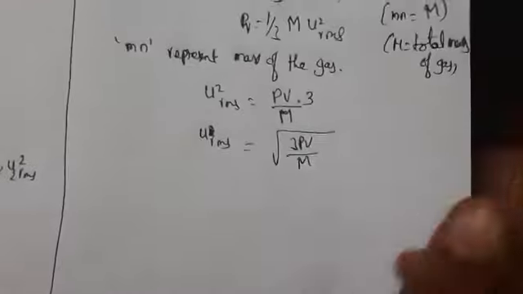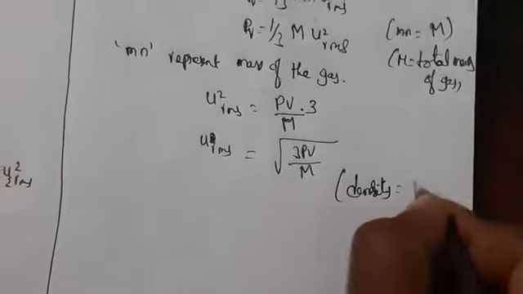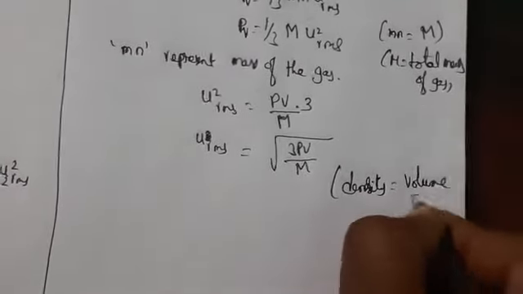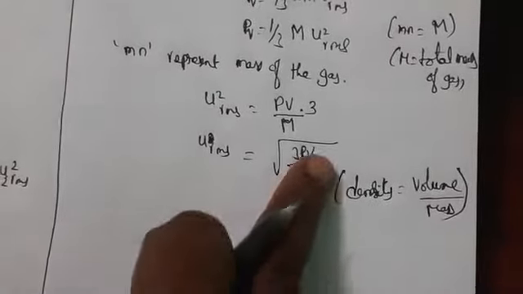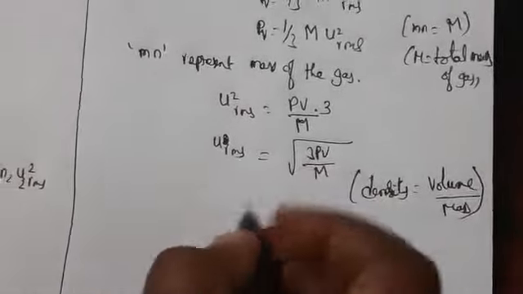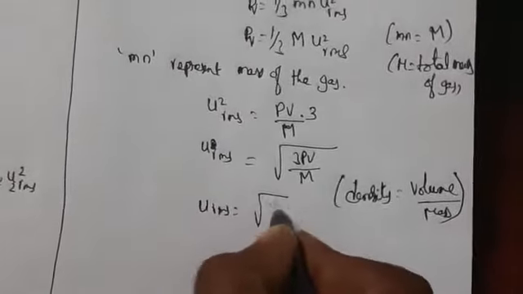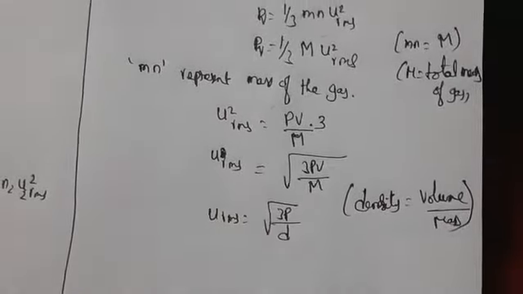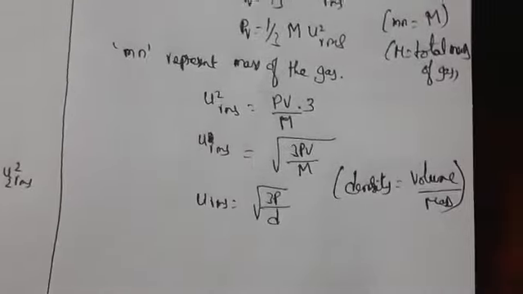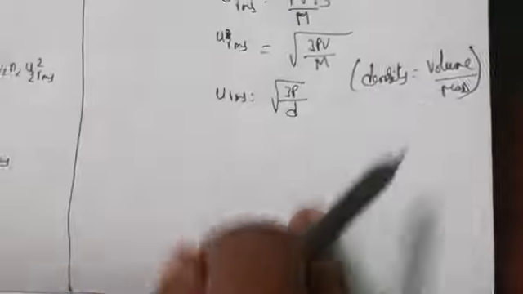As we know, volume per mass is what we call density. So this can be represented as u RMS is equal to root over 3P by D. Why? Because mass per volume, or volume per mass, we call it density.